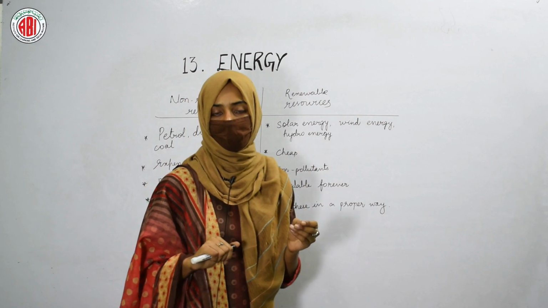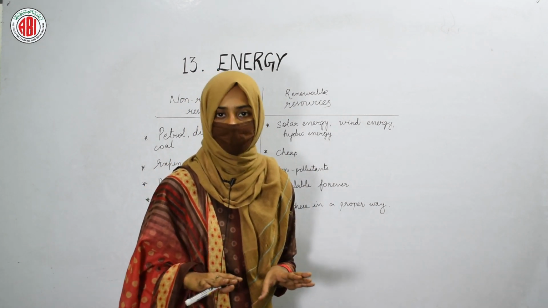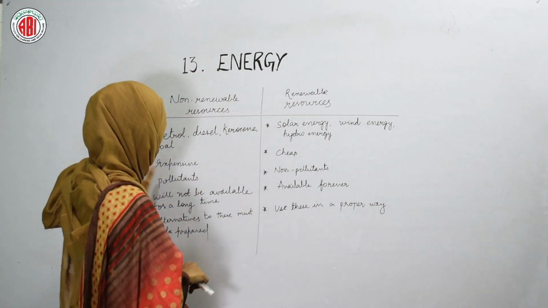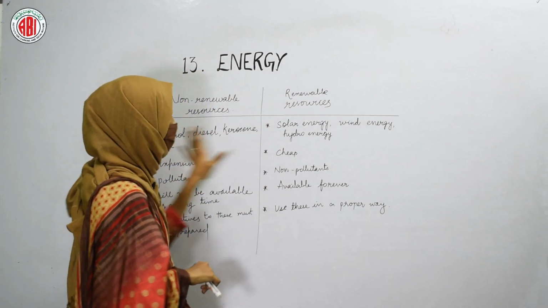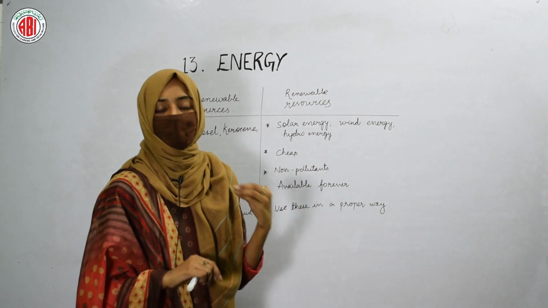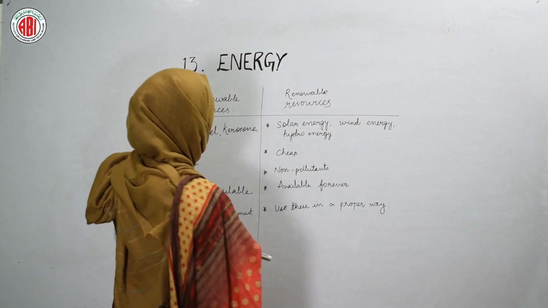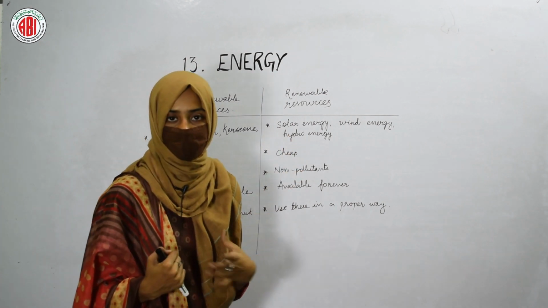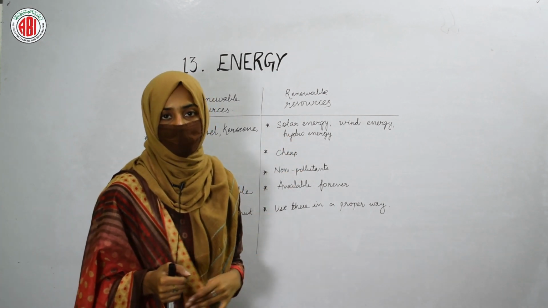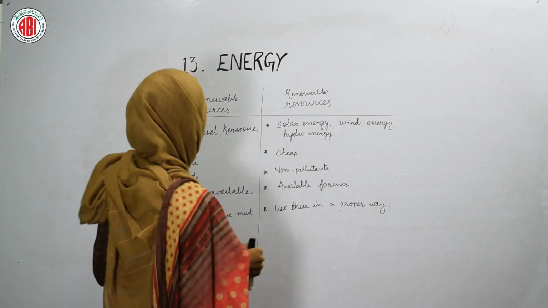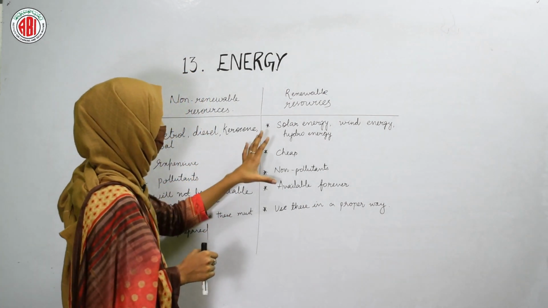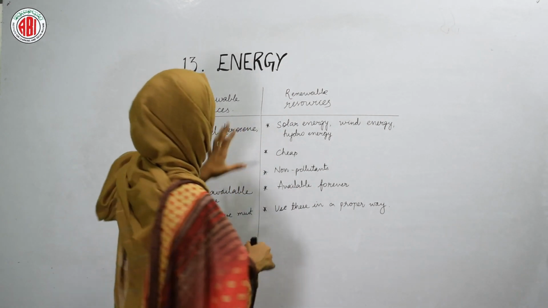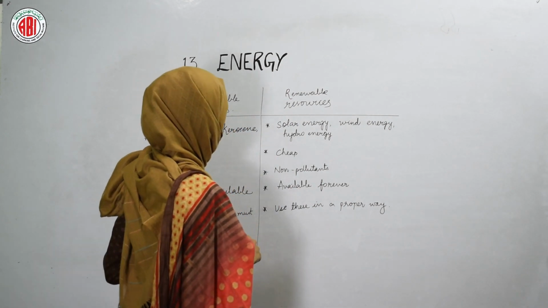So if we are going to use renewable resources in a proper manner, then we can save the non-renewable resources for the future use. So by looking at the differences only, we can say that the renewable resources should be used by us to get the energy and to do the different operations. So this is how the renewable resources are more suitable for human consumption when compared to the non-renewable resources.